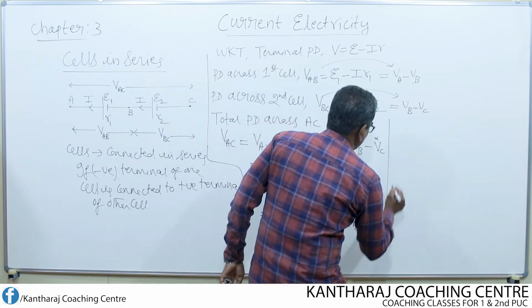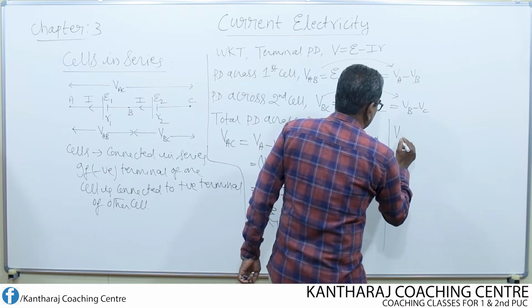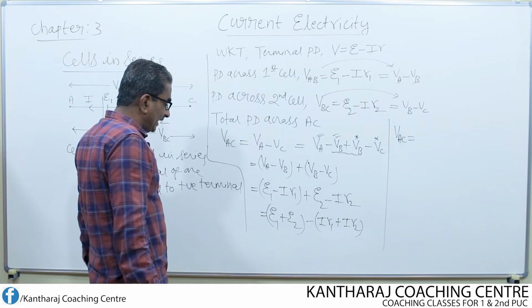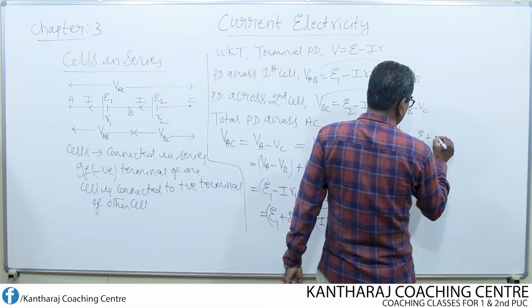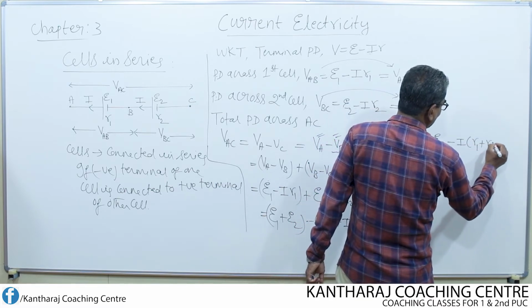I get like this: VAC is equal to E1 plus E2 minus I into R1 plus R2.